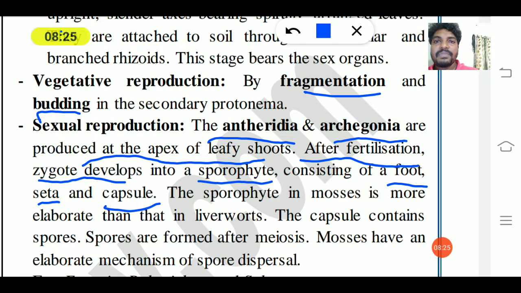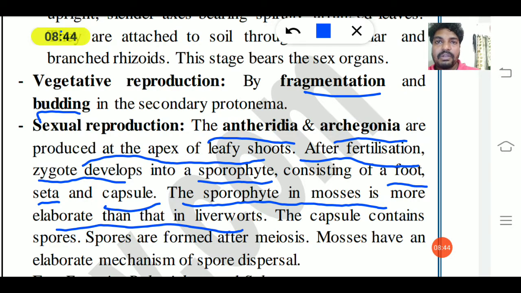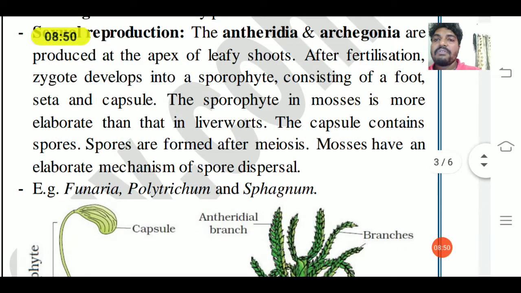So the foot is attached to the gametophyte, and the seta gives a mechanical support, and the capsule consists of spores. And the sporophyte in mosses is more elaborate than in the liverworts. So ಸ್ವಲ್ಪ ಎಲಾಬ್ರೇಷನ್ ಆಗಿ, ಅಂದರೆ ಕ್ಲಿಯರ್ ಕಟ್ ಆಗಿ ನಮಗೆ ಫೂಟು, ಸೆಟಾ, ಕ್ಯಾಪ್ಸೂಲ್ ಇದನ್ನು ಡಿಫ್ರೆನ್ಶಿಯೇಟ್ ಮಾಡ್ಬೋದು. ಯಾವುದರಲ್ಲಿ, ಮಾಸಸ್ಸಲ್ಲಿ ಸ್ವಲ್ಪ ಎಲಾಬ್ರೇಟ್ ಆಗಿದೆ ಲಿವರ್ವರ್ಡ್ಸ್ಗಿಂತ.